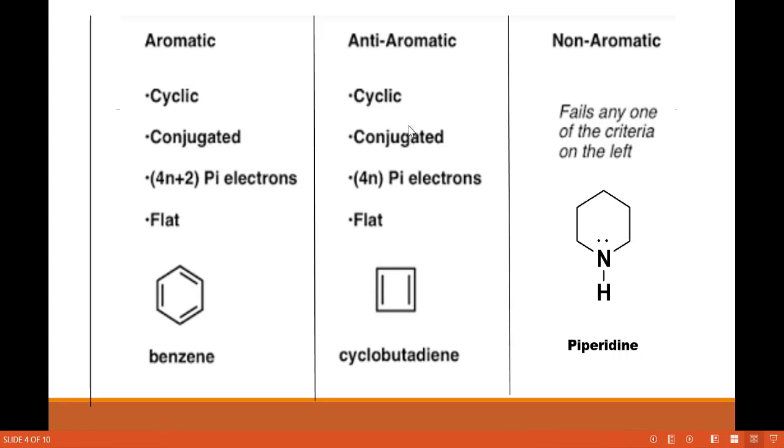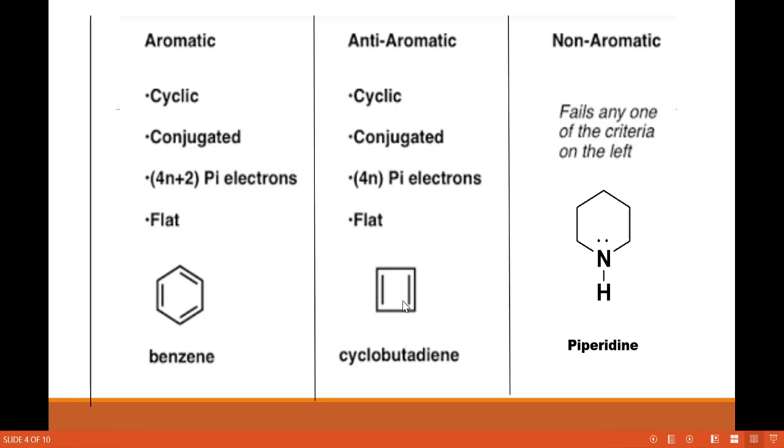Okay, then anti-aromatic means it has a cyclic structure. Then it is conjugated and it contains 4n pi electrons. Here this is a cyclic structure. It is conjugated, meaning alternate double bonds are present, and it contains 4n pi electrons. One pi bond consists of 2 electrons. So 2 plus 2, that is 4 pi electrons are present, and it is a planar structure. That's why we call it an anti-aromatic compound.